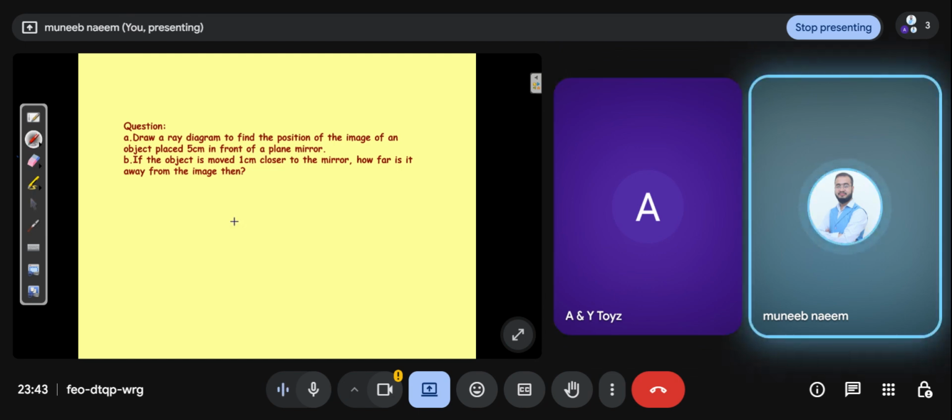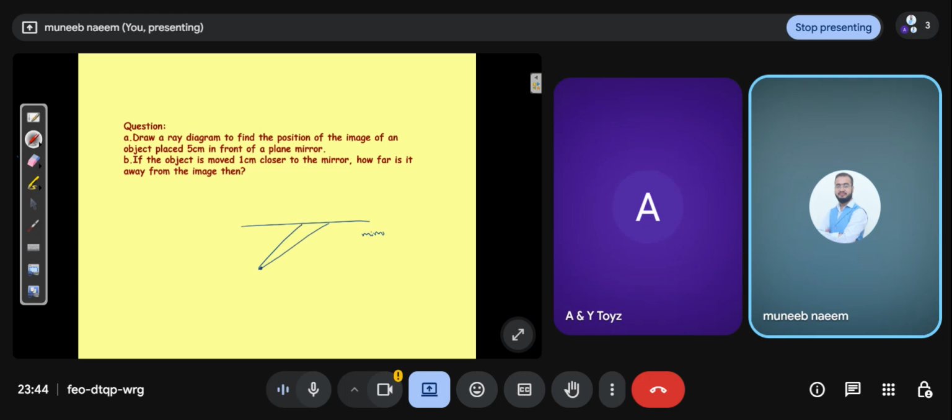You can simply draw the plane mirror, and draw the object and image. This is the mirror, and draw those two images. Then you solve this through the normal and extend these two lines.